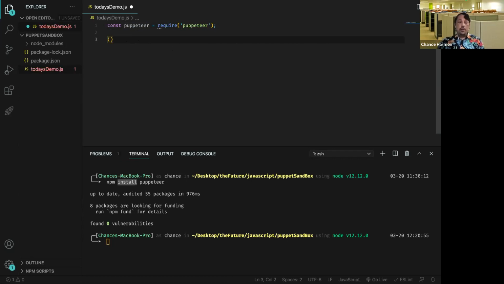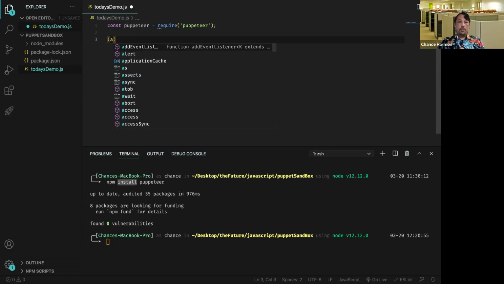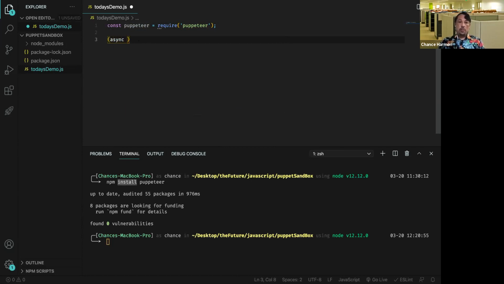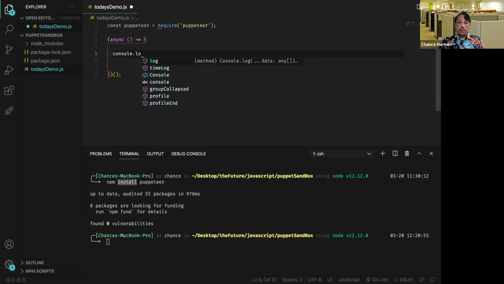So we're going to start this out with what's called an async function. And all that really means to somebody who's not used to it yet is something that's going to take a million years on the internet to return to us. Okay. And this last little part here is just to make sure it actually runs. Let's give ourselves some space here. And just to see that we have proof of life, let's go ahead and say, happy Saturday.